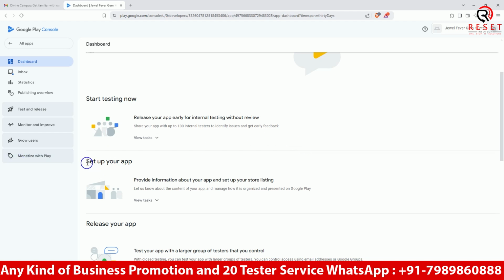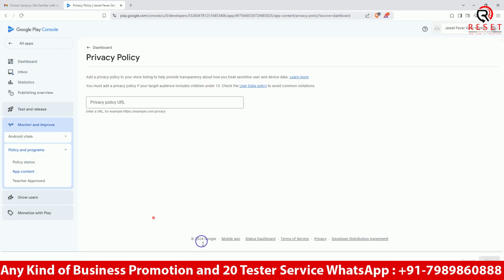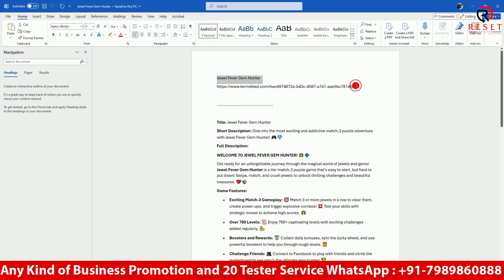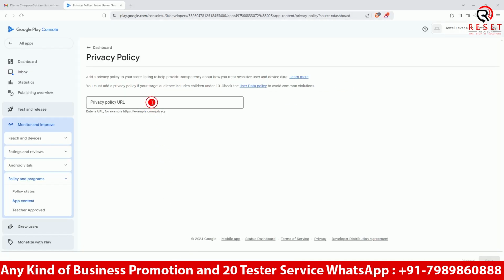Here we make sure this account is an old account, so there is no requirement of 20 testers. We will directly upload the information and publish our APK file, sorry, AAB file. So just go to set up here and add the policy here. Okay, save it and go back.